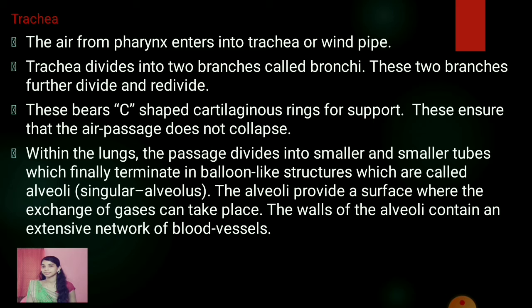Now we'll discuss the lungs. The lungs are a pair of pinkish or grayish conical spongy respiratory organs. They are located in the thoracic cavity, one on each side of the heart. The bronchi are further divided into smaller bronchioles, and they resemble a bunch of grapes. The right lung is trilobed and larger, whereas the left lung is bilobed and smaller.